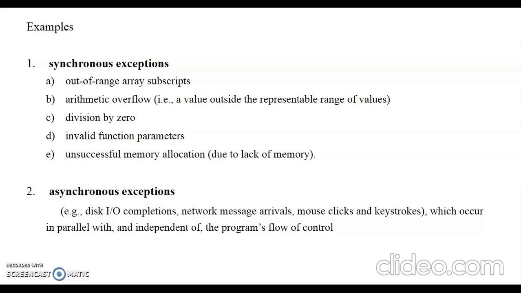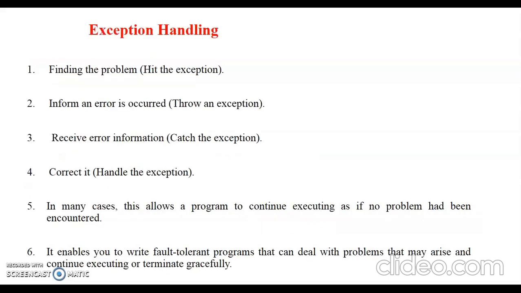These are called synchronous. Asynchronous exception means disk input output completion, network message arrival, some mouse click event which occurs in parallel with the program control. So you cannot handle these types of exceptions. Only synchronous exceptions can be handled in C++. So we are going to discuss how to handle these synchronous exceptions.